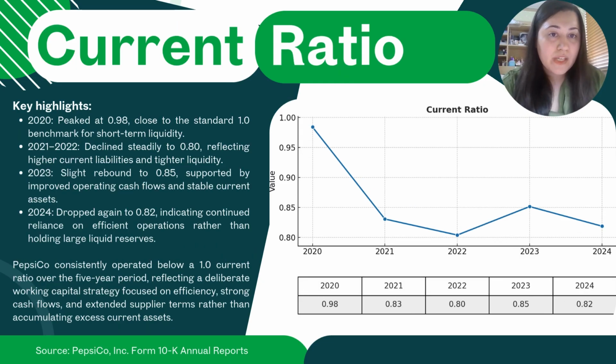So I will not talk about current ratio trends because it's very similar to working capital. We need to save time for other slides. So I want to summarize current ratio. PepsiCo consistently operated below 1 current ratio over the 5-year period, which reflects a deliberate working capital strategy focused on efficiency, strong cash flows, and extended supplier terms rather than accumulating excess current assets.